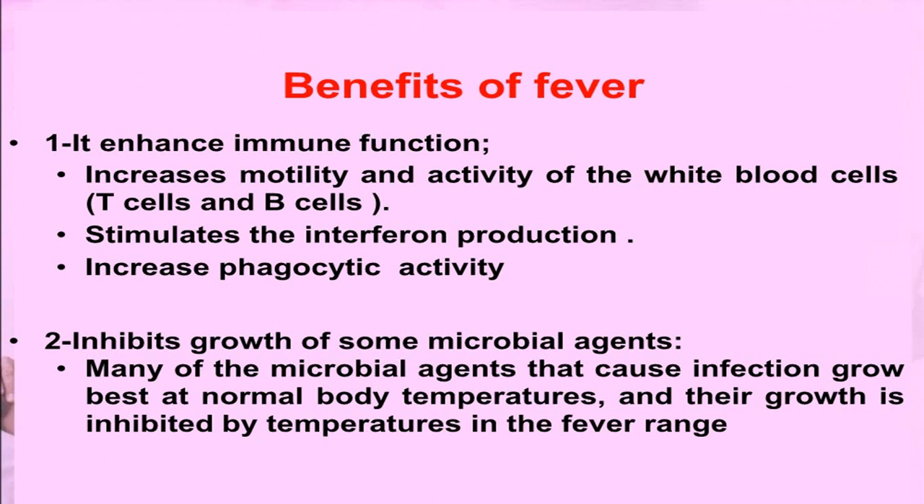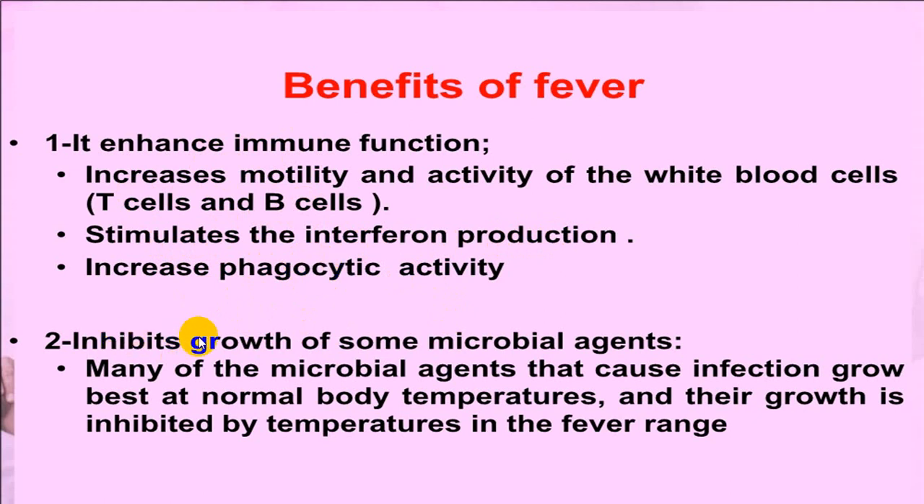Basically, fever is a protective phenomenon. Because there is an elevation of a set point, body temperature is elevated, and when body temperature is elevated, it enhances the immune mechanism. There is an increased motility and activity of the WBC, particularly T cells and B cells. There is increased production of interferon, which helps in increasing your immunity, and there is also an increase in phagocytic activity. All this increases your immune functions. Hence, it is a protective phenomenon.